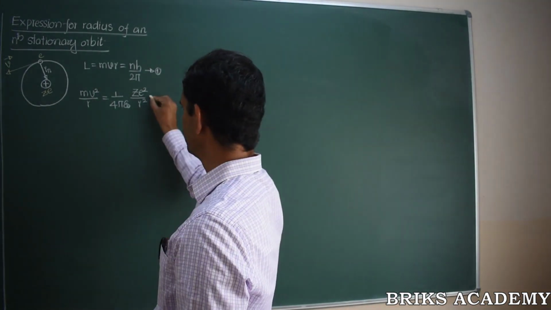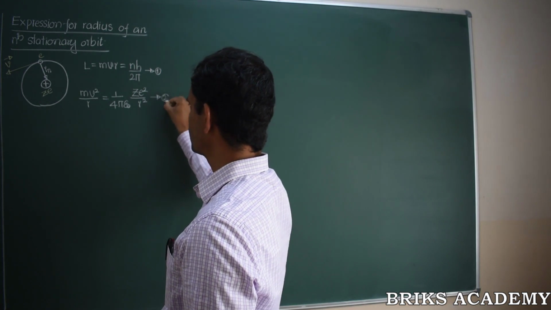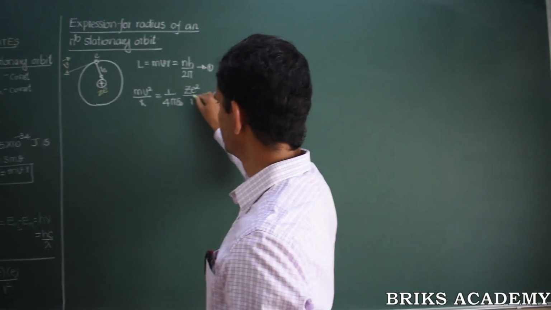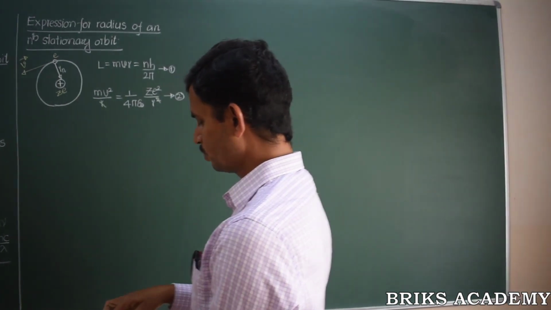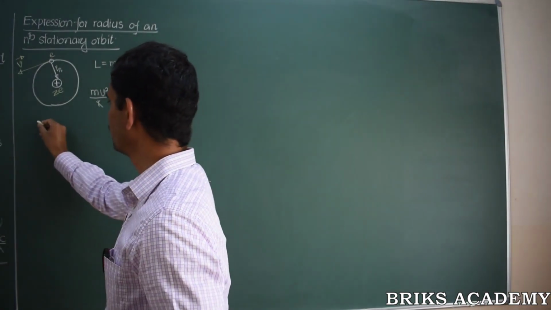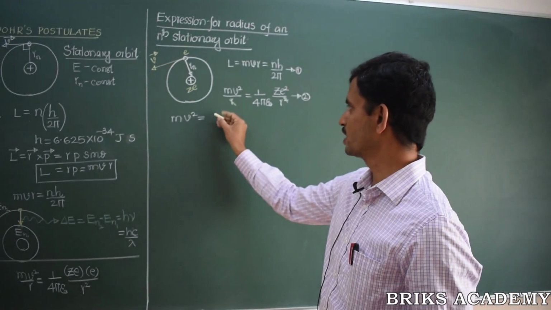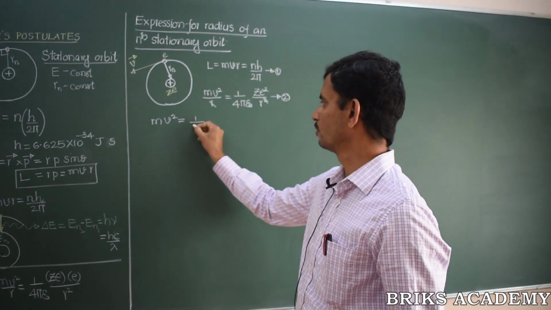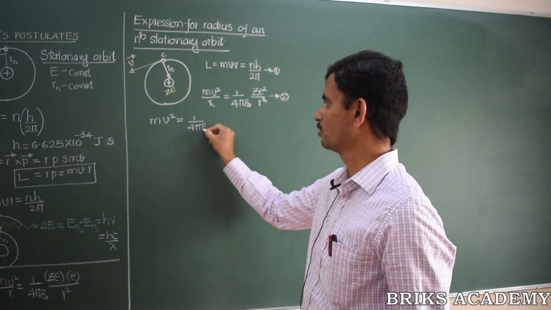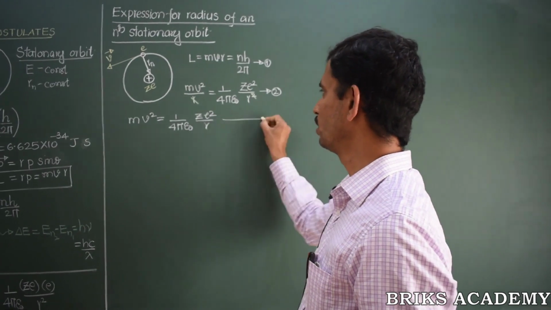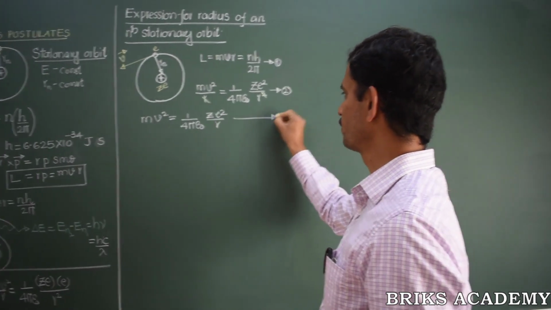Call this equation number 2. In equation number 2, let us simplify this expression only for mv square. So we can cancel one r on both sides. Hence we will be getting an expression for mv square, which is 1 by 4 pi epsilon naught Ze square divided by r. Call this equation number 3.